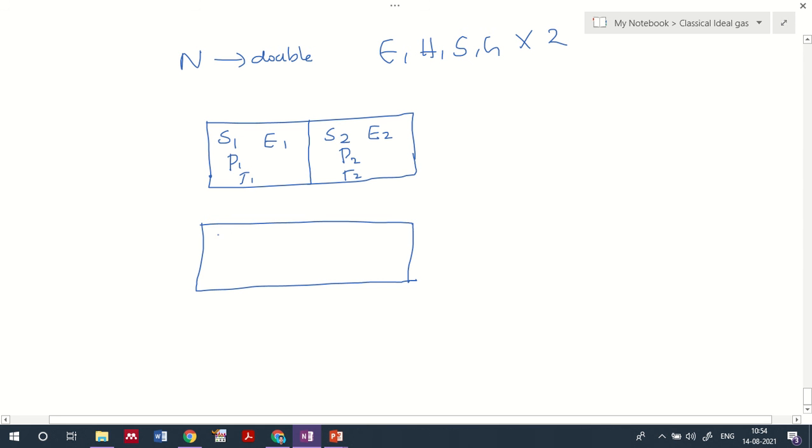Okay, so here the entropy will be what? It will be S1 plus S2 when you combine these two together, and the energy will be equal to E1 plus E2. But for these two systems, the pressure will have only one value, and temperature will be one value. So P and T will be the same, but the entropy will increase to S1 plus S2, and the energy will be E1 plus E2. The pressure and temperature remain constant even if you combine these two systems together. So that is the case for intensive and extensive properties of a system.